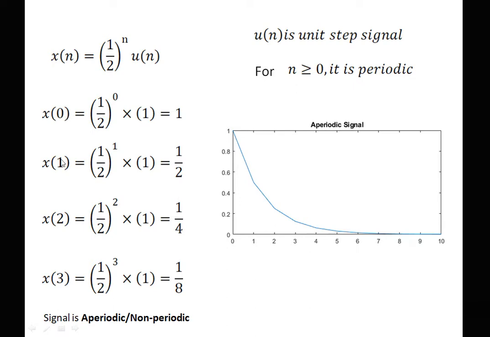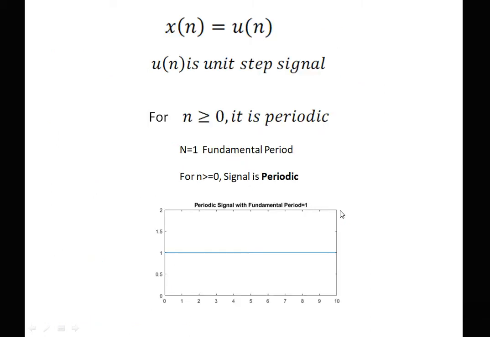See, for the first few values, x of 0 we get 1, x of 1 is 1 by 2, x of 2 is 1 by 4, x of 3 is 1 by 8. There is no repetition, that is, after a particular interval the signal does not repeat again. So the signal is aperiodic in nature. This is the plot of the graph, and the graph is also showing that the signal is aperiodic in nature.